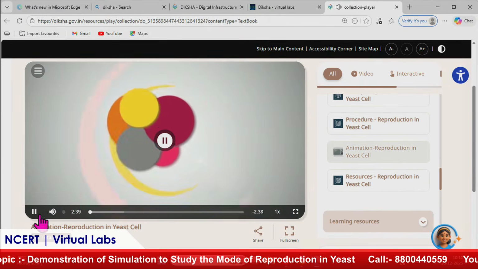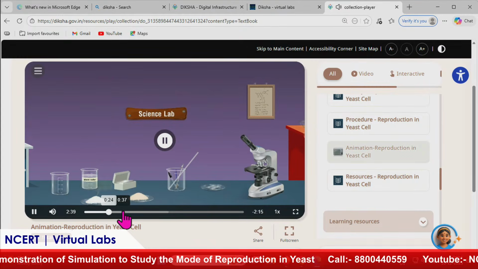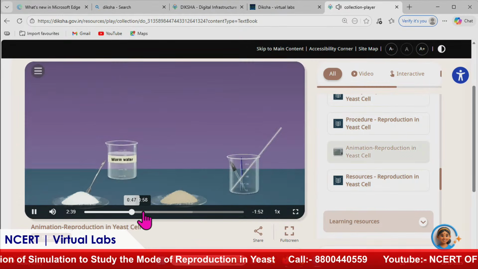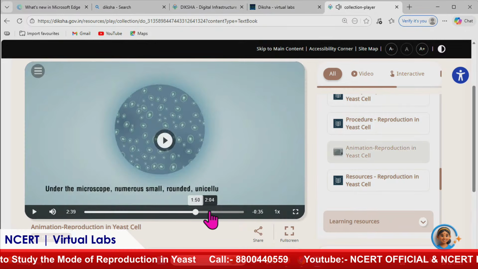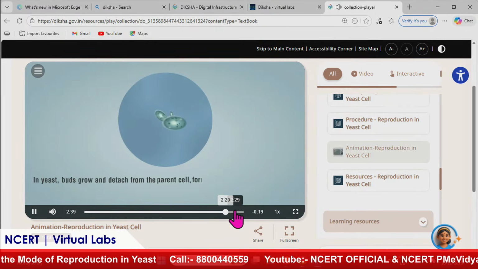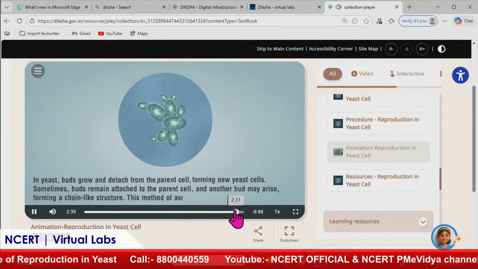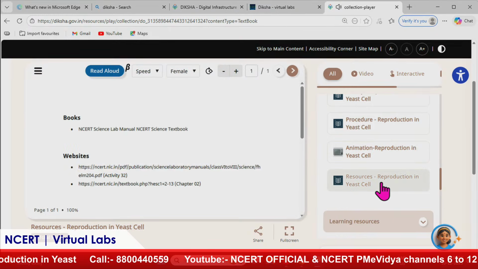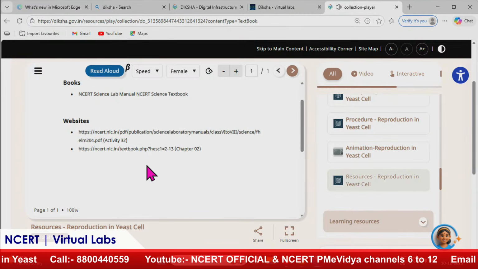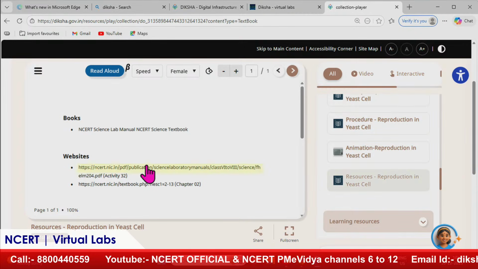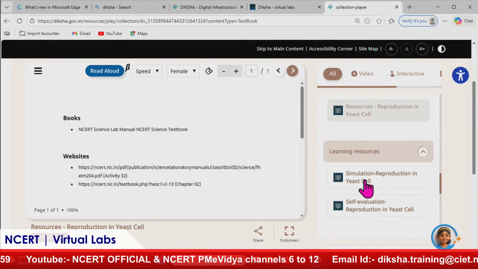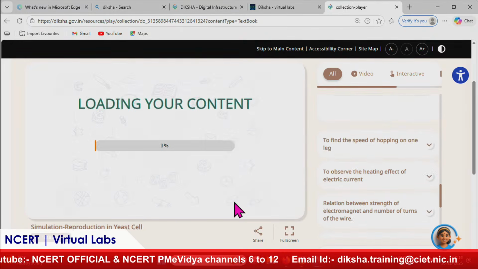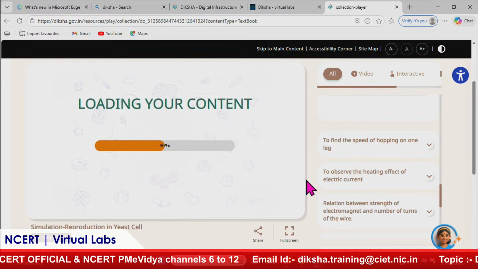After that, you can see that we have an animation. I'll just skim through it. You can see that all the steps are given here, so that you get the idea of what you are going to do and what you are going to observe. Then next is resources. Here some additional resources are there, with the help of which these resources were developed by the developing partner or content partner. Now let's go to the simulation.